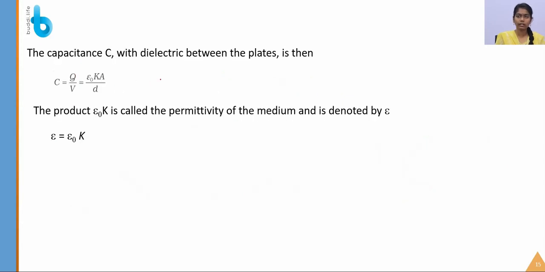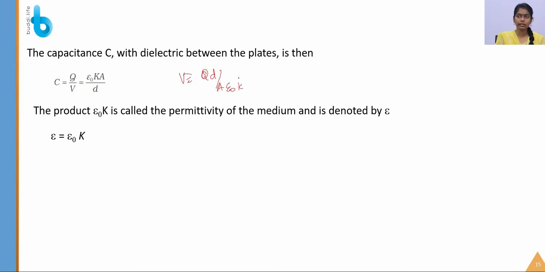So what is the v here? V is equal to qd, I will write it here. V is equal to qd divided by a epsilon naught k. So this is the value of the v, right? Yes.